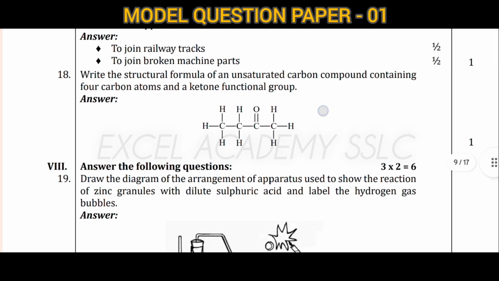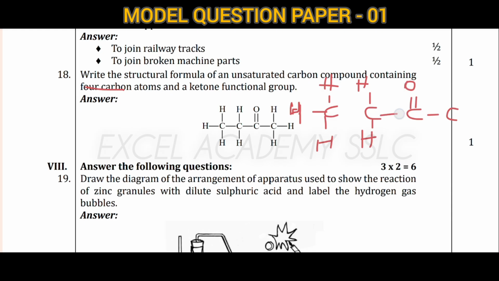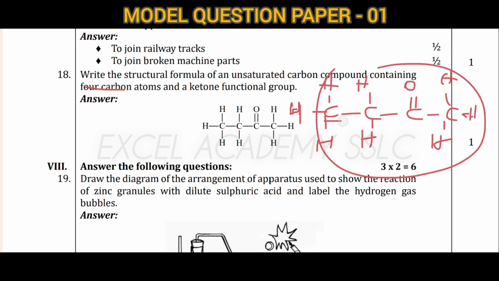Next, write the structural formula of an unsaturated carbon compound containing 4 carbon atoms. First of all, you write 4 carbon atoms and a ketone functional group, with H on each of the remaining bonds. This is the unsaturated carbon compound containing 4 carbon atoms as well as 1 ketone group.